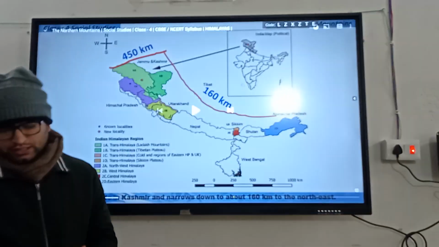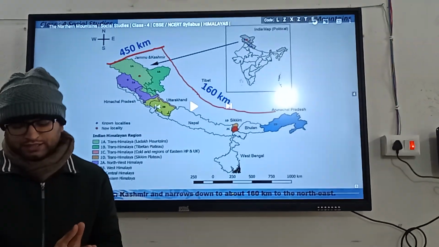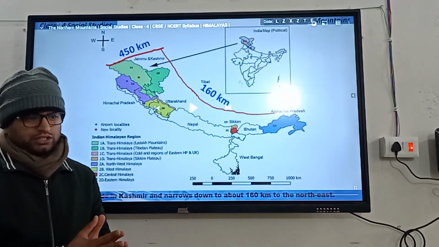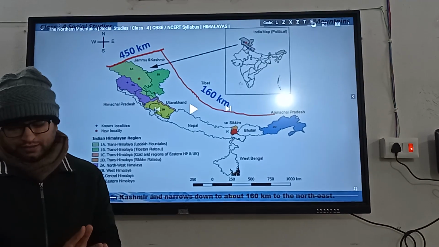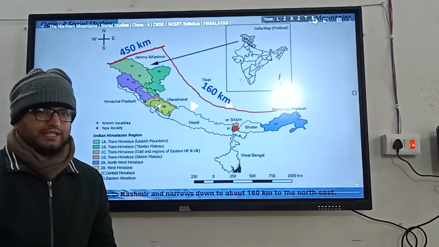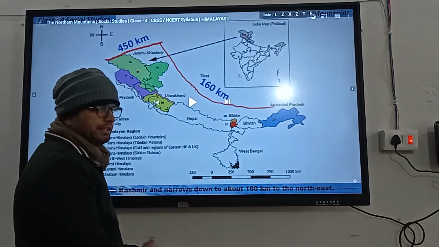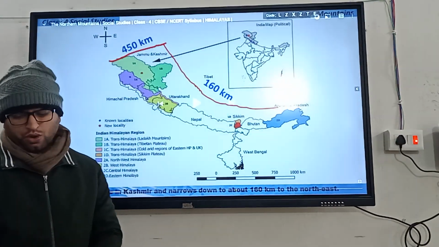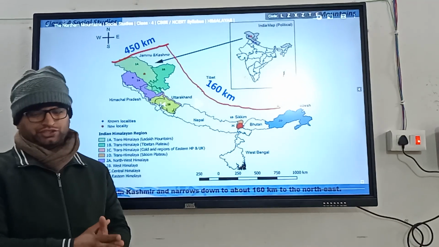And the Purvanchal, Garo, Khasi, Jaintia, Patkai, Naga and Mizo hills are included in the third segment, which is the Shivalik range.